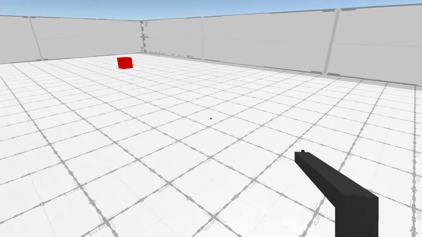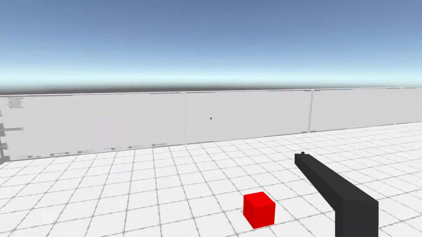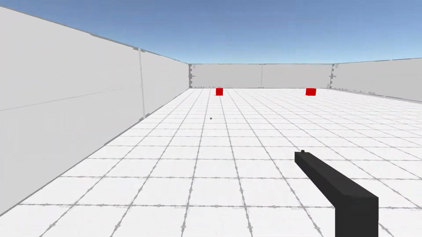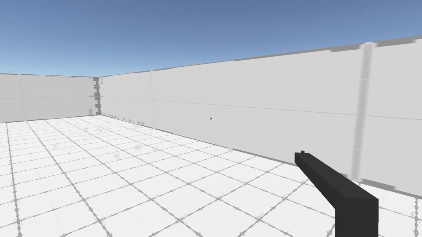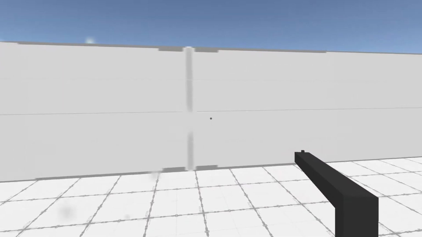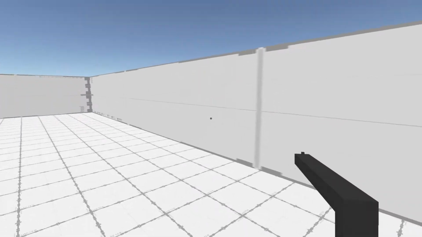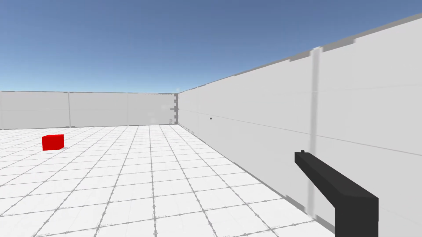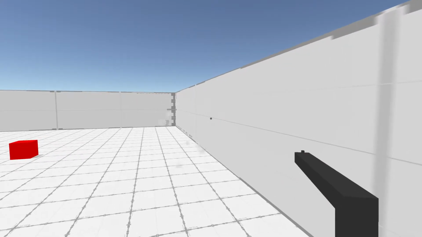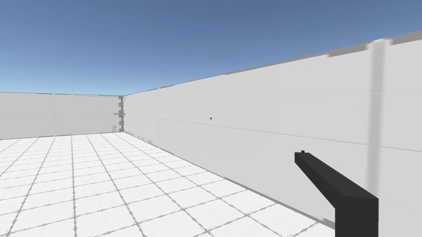shooter, so I can move around, I can jump, I can look around, I can shoot things, and there are particle effects. And you can see that when I shoot the floors or walls, there's a particle effect as if things are bouncing off that wall when I hit it, or breaking off the wall.